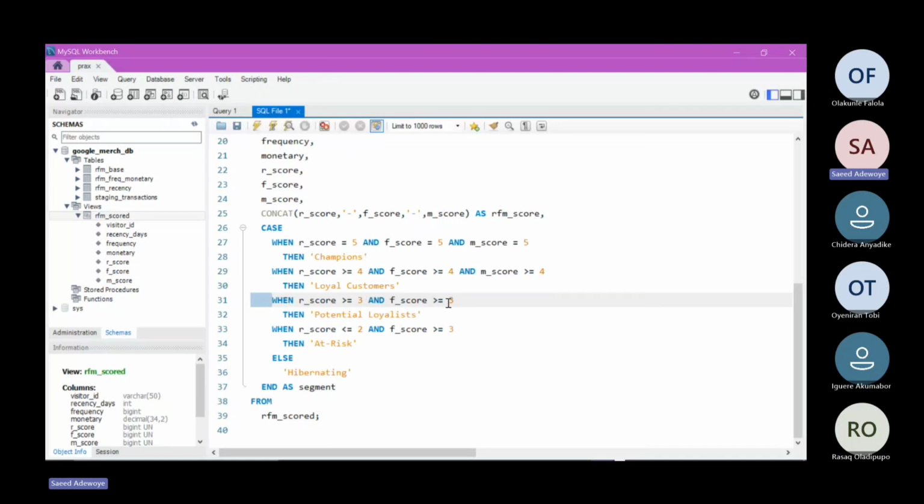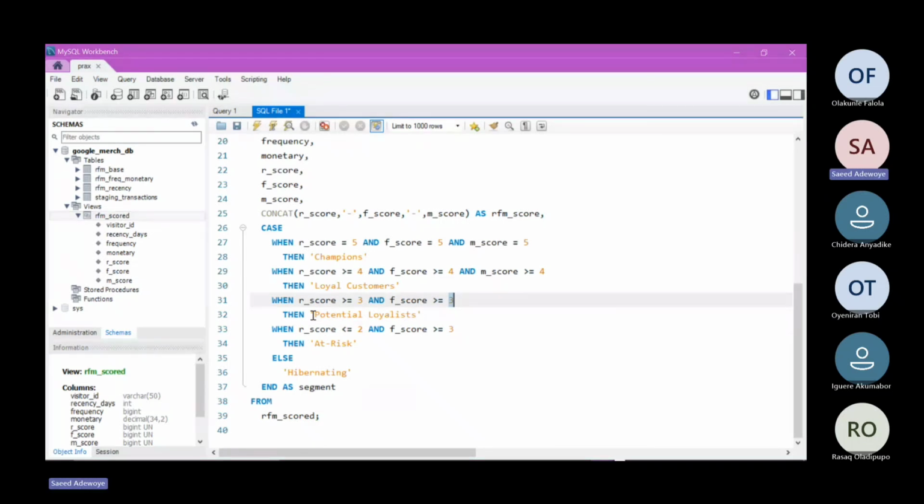This time around, we are not including the M score, just because this set of people, their M score definitely is 3 downward. Their M score is not up to 4, likewise it's not up to 5. So all these kinds of people will be segmented under potential customers. They are potential loyalists to our platform.